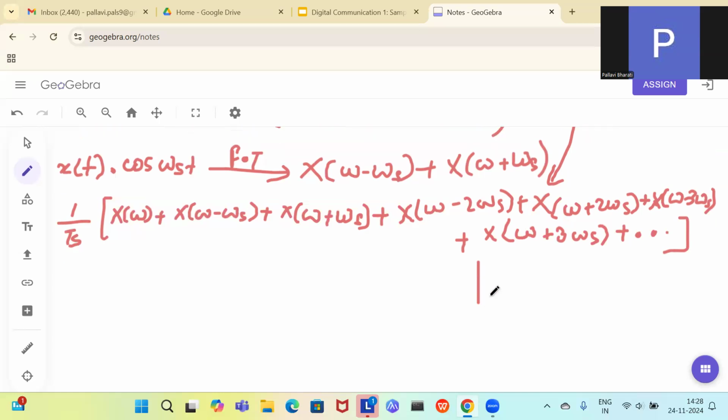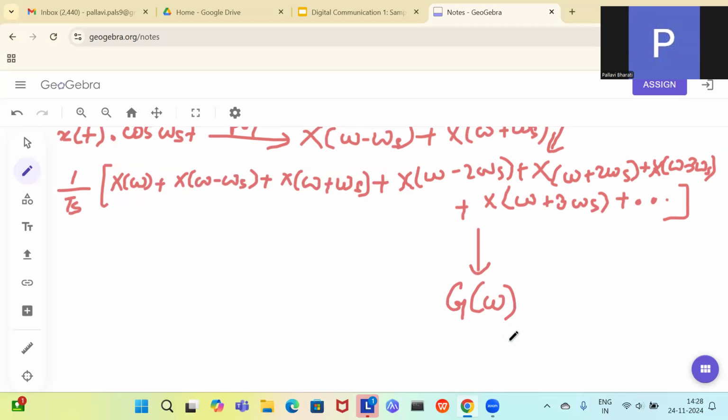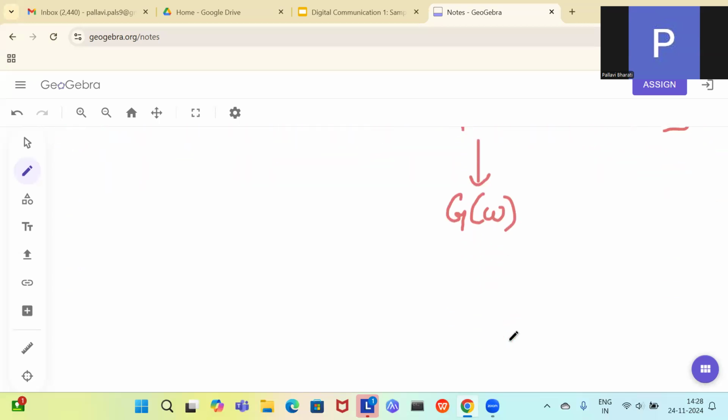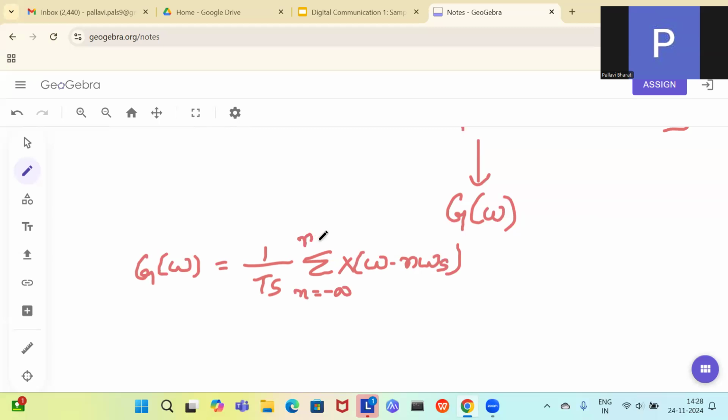This one is your G of omega. So you have got the signal in the frequency domain itself. So here this G of omega can be shortened and written. What can you write? Since you have seen this part, it is the train, shifted train. You can shift a train of shifted impulses. So what you can do is 1 by Ts summation of X of omega minus n omega s, where n goes from minus infinity to positive infinity.